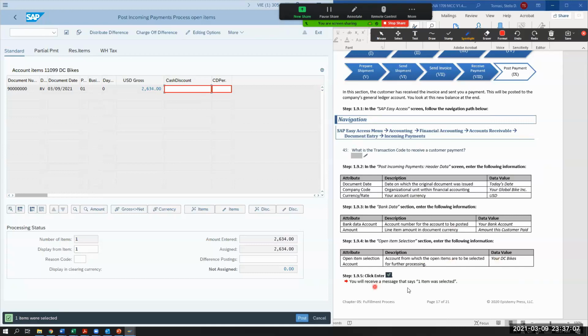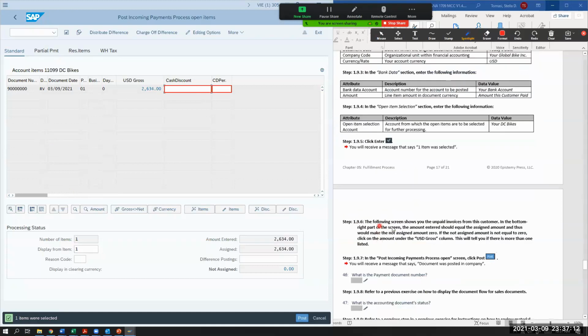So now we're here. You'll receive a message that says one item was selected. And then here in the following screen shows you the unpaid invoices from this customer. In the bottom right part of the screen, the amount entered should equal the assigned amount and thus would make the not assigned amount 0. If the not assigned amount is not equal to 0, click on the amount under the USD gross column, okay? And this will tell you if there is more than one listed, okay? We have everything kind of equaled out, so ours is 0, okay?